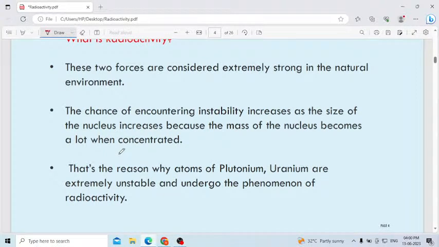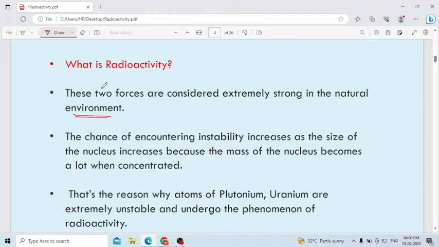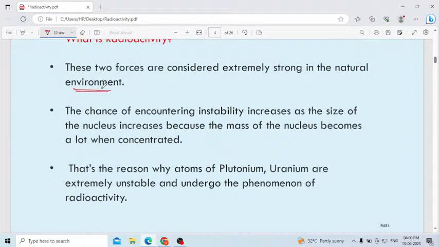These two forces are considered extremely strong in the natural environment. The force of attraction and the force of repulsion, we consider the strongest forces in the natural environment. The chance of encountering instability increases as the size of the nucleus increases, because the mass of the nucleus becomes a lot when concentrated.